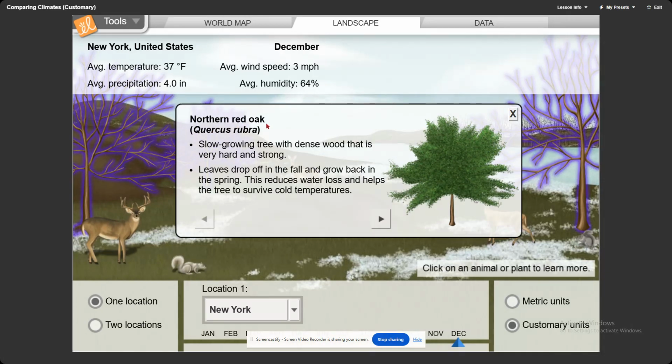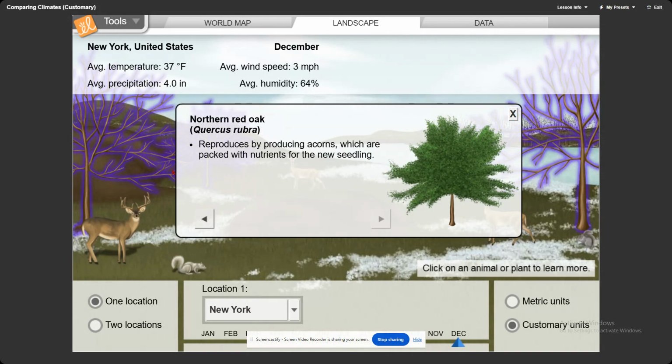The northern red oak. A slow growing tree with dense wood that is very hard and strong. Leaves drop off in the fall and grow back in the spring. This reduces water loss and helps the tree survive cold temperatures. It reproduces by producing acorns, which are packed with nutrients for the new seedling.